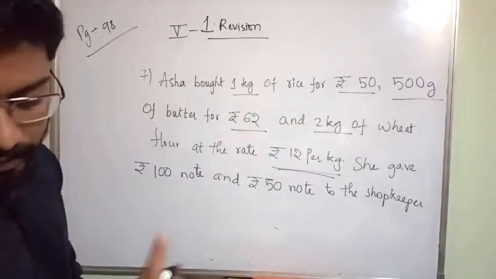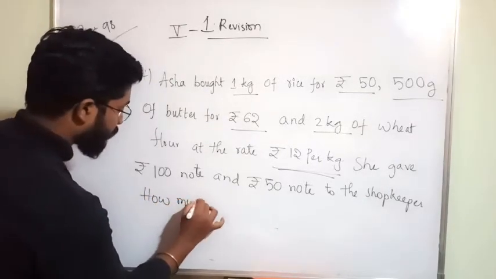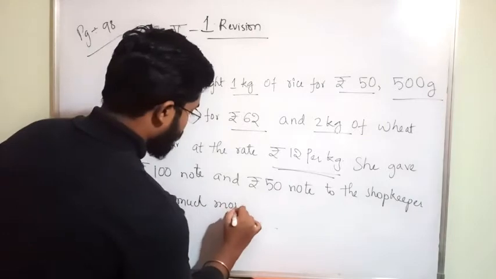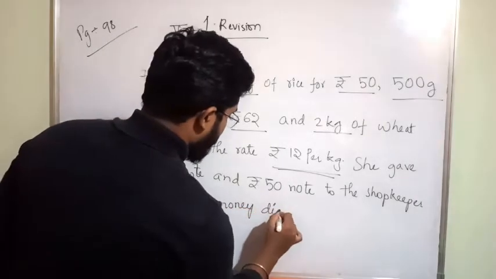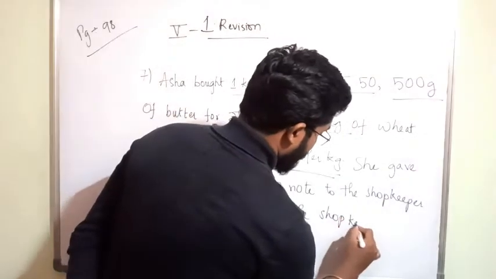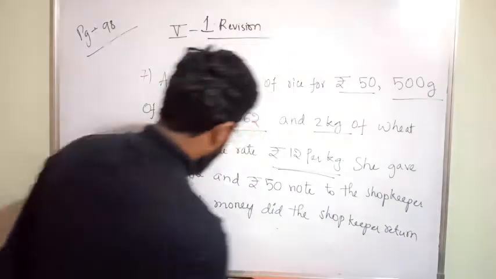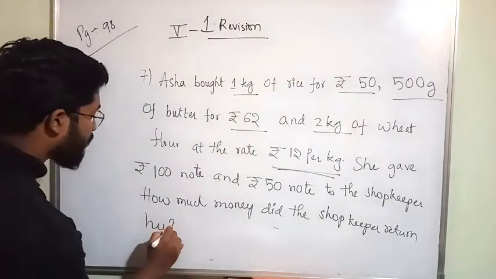How much money did the shopkeeper return to her? This is a long question but very simple.